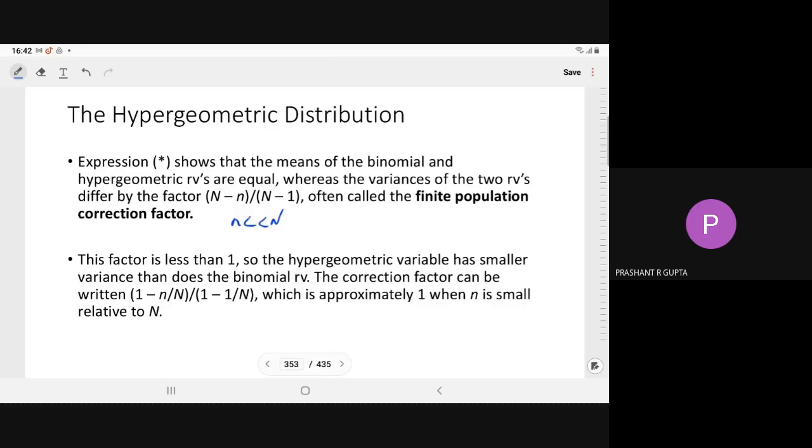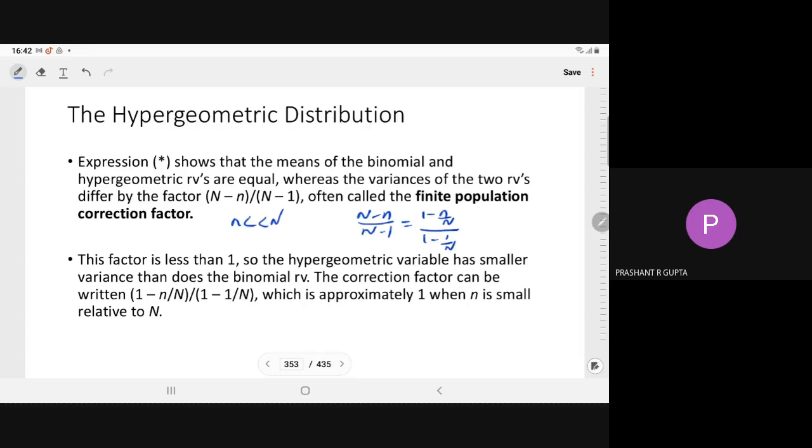The correction factor can be written by dividing by N in the numerator and denominator, so it becomes (1 minus n upon N) divided by (1 minus 1 upon N).